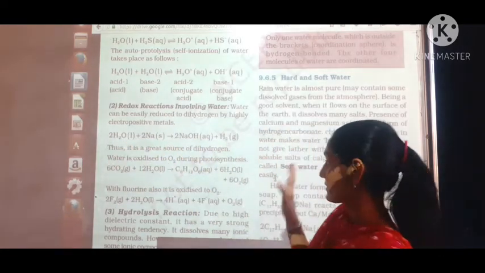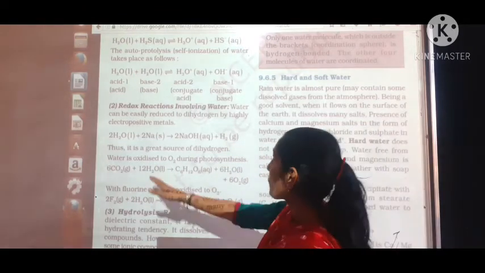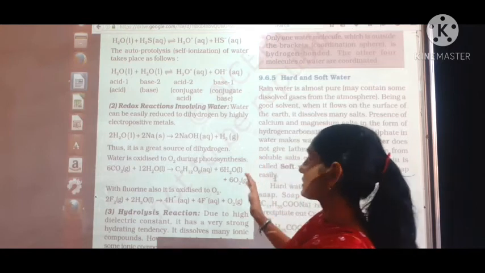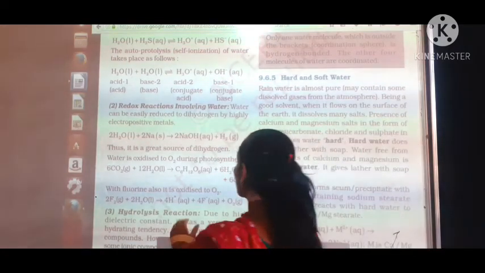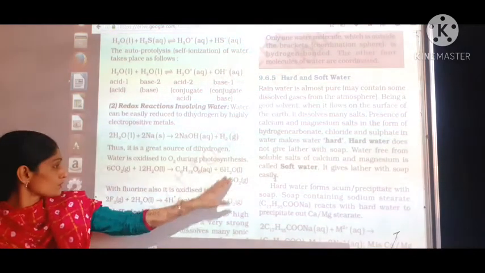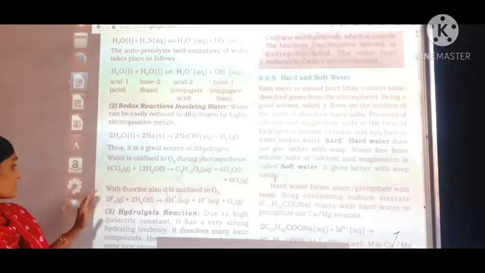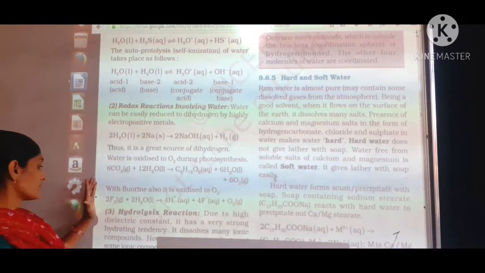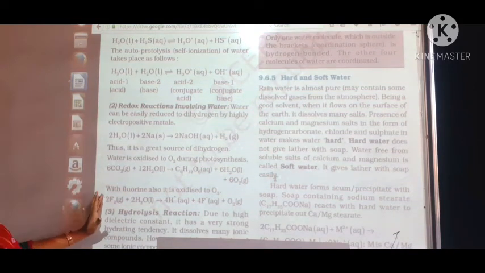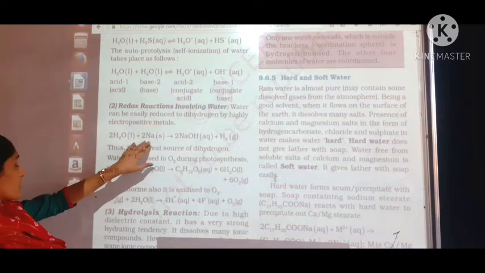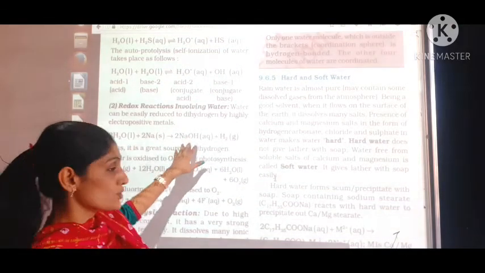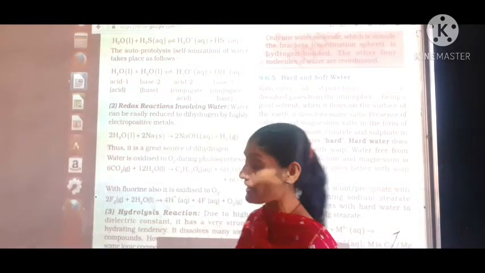Now, water is oxidized to oxygen during photosynthesis, which we have learned. In the photosynthesis process, glucose is formed along with oxygen. With fluorine also, water is oxidized, forming oxygen. So we can write both reactions: water reacts with an electropositive, or alkali, metal to produce alkali along with hydrogen gas.